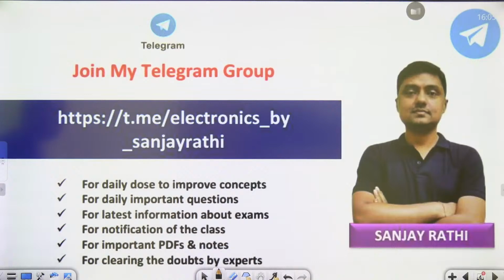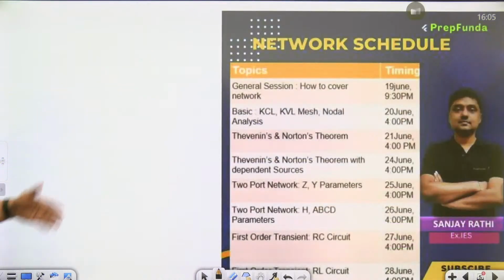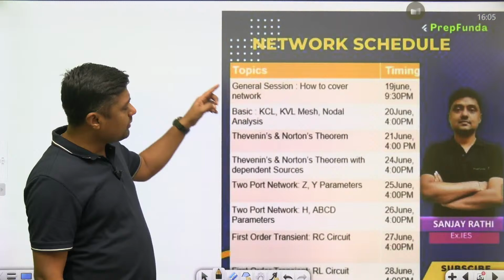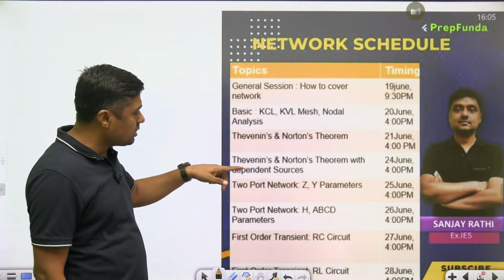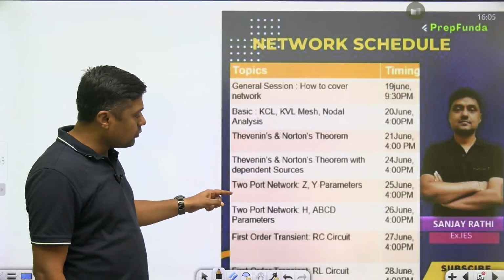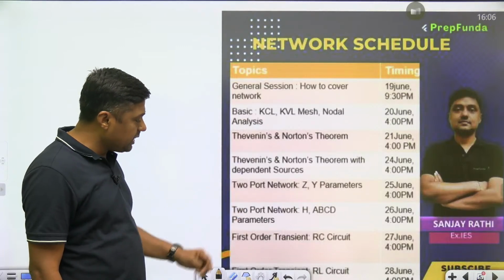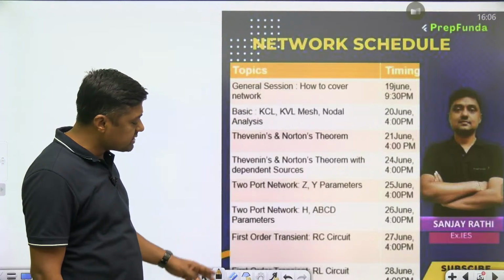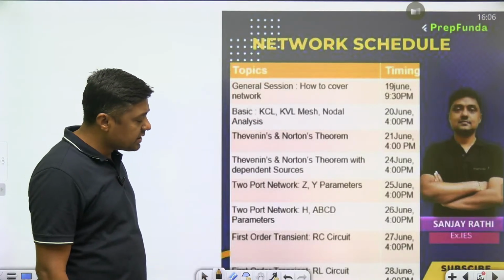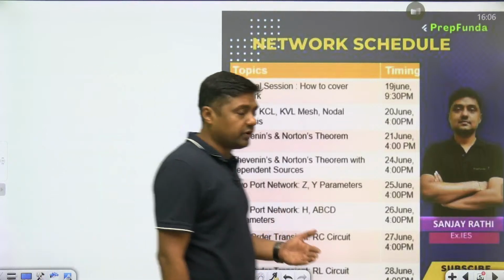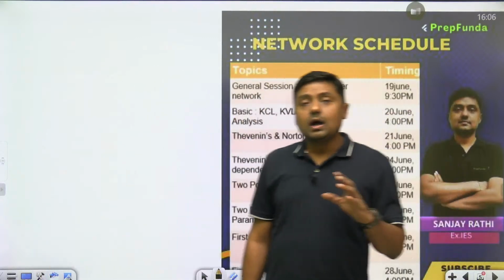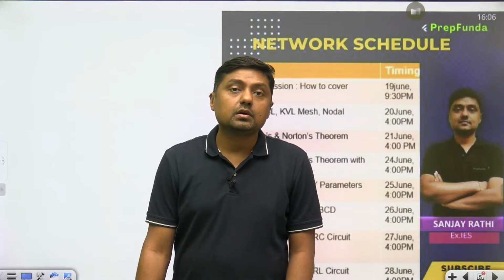and that is the series, guys. Okay, now today I am discussing Thevenin's and Norton's theorem with dependent sources. Tomorrow I am going to discuss two-port network, hybrid parameters and ABCD parameters, then first order transient with RC circuit, then RL circuit, and after that next week, depending upon your response, I am going to take steady state analysis of sinusoidal signal and power factor, how to calculate the power factor and so on, right?